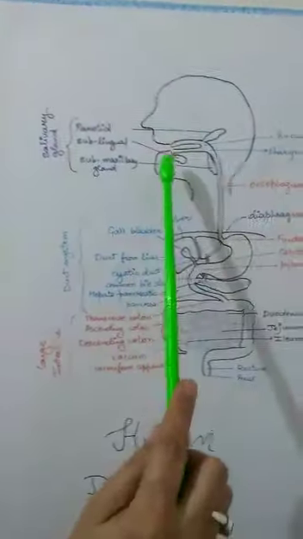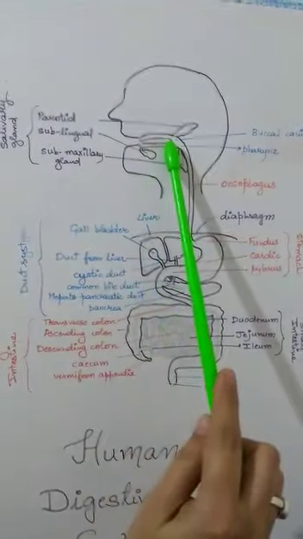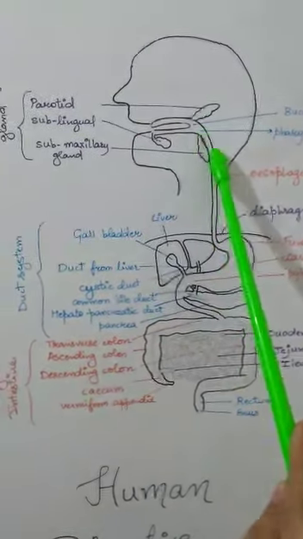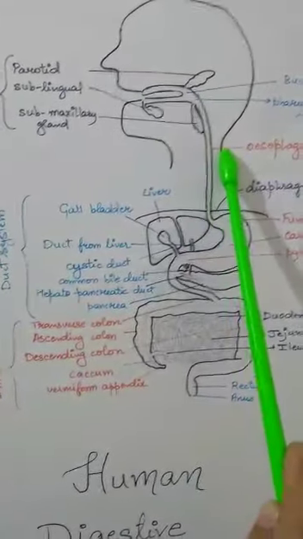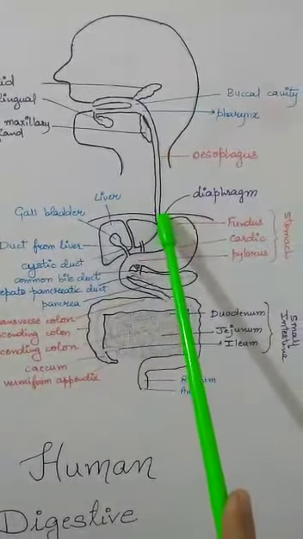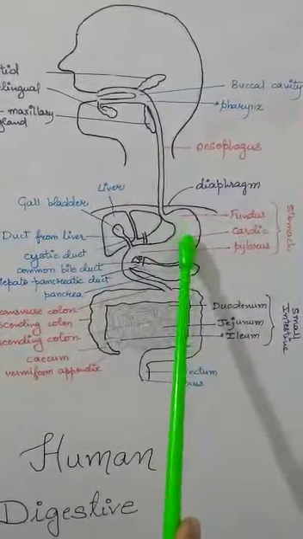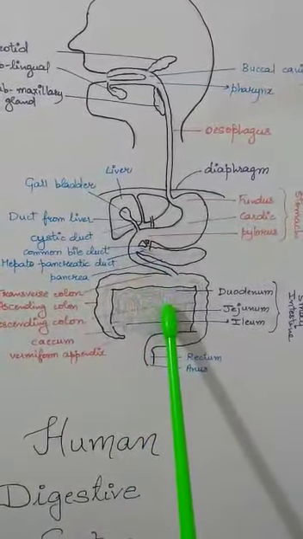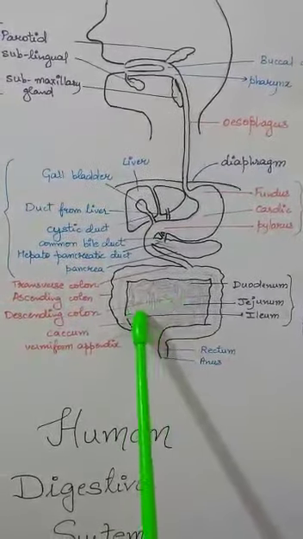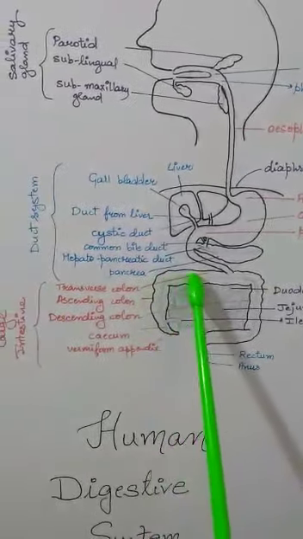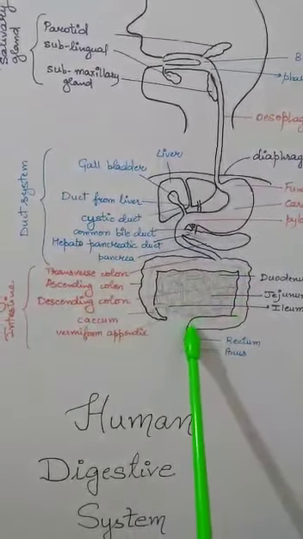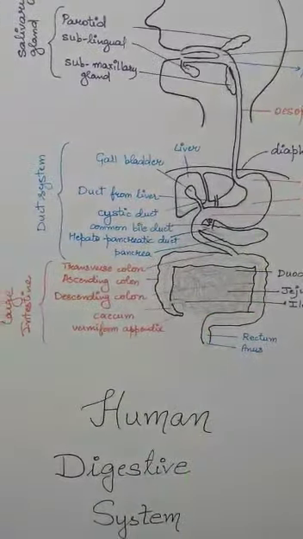It starts from mouth, buccal cavity, then food enters into pharynx, then it goes into esophagus. From esophagus it goes into stomach. From stomach it goes into small intestine, and from small intestine it enters into large intestine. And finally from large intestine the undigested food is excreted out.